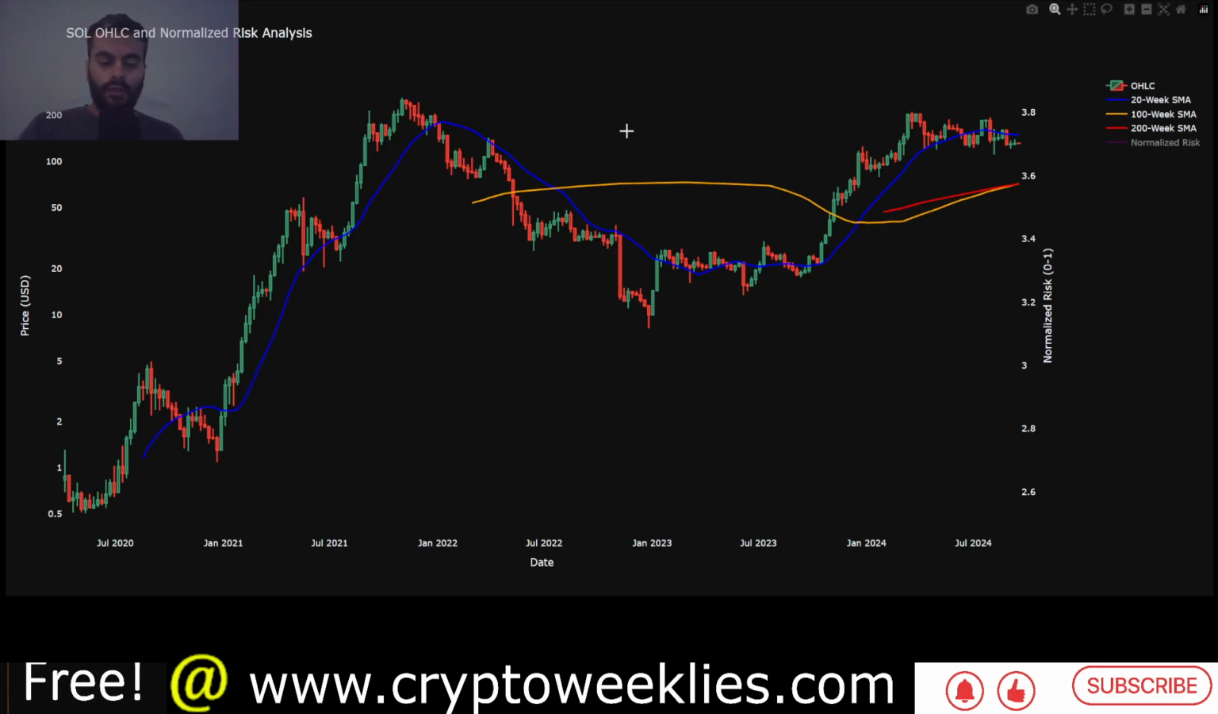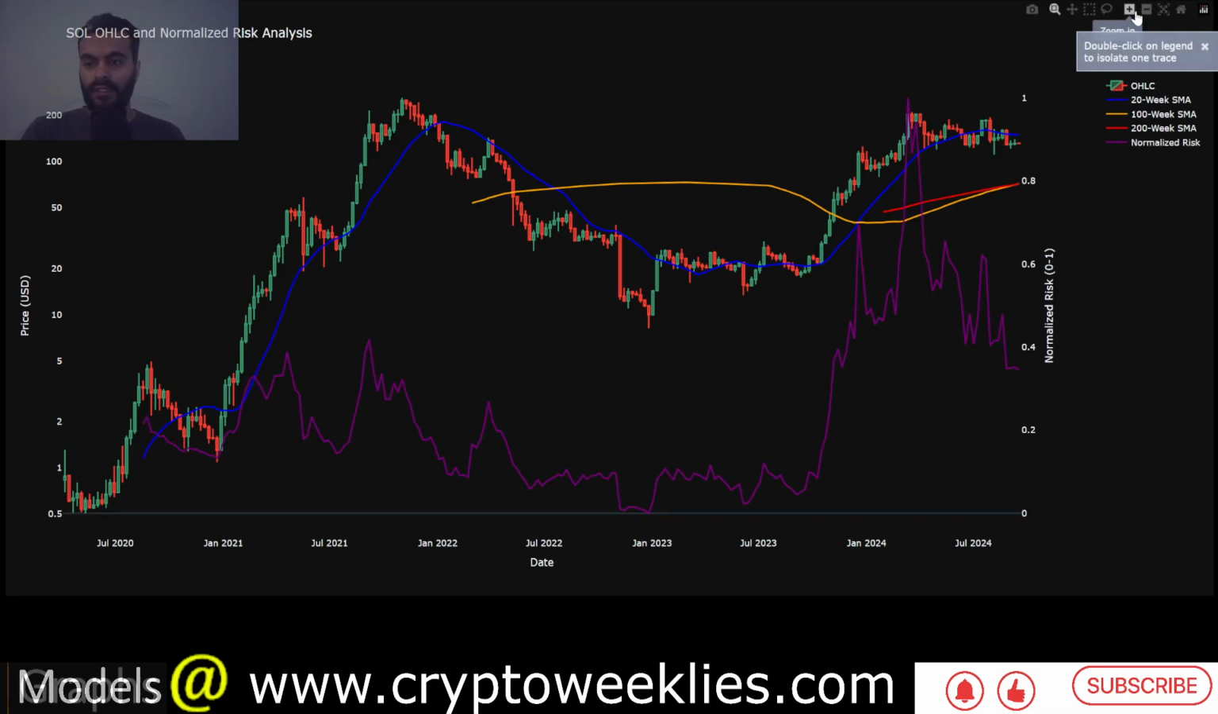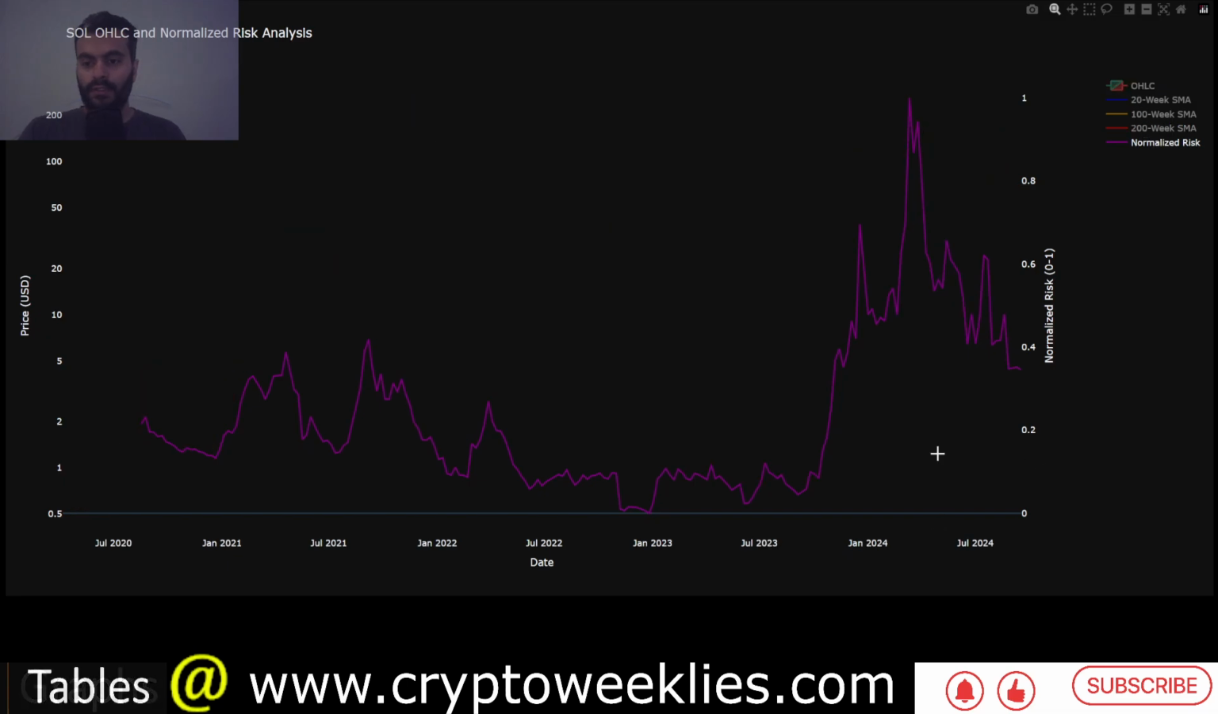And if you normalize all the behavior of the three moving averages, the 20 week, 100 week and 200 week, you will get a normalized risk between 0 and 1, something like this. If you would like to focus more on this risk, you can get rid of the other variables. Right now the risk to accumulate Sol is somewhere at around 0.34.